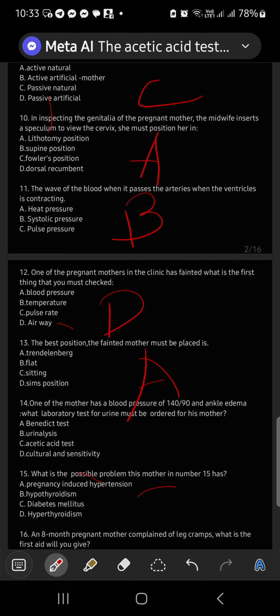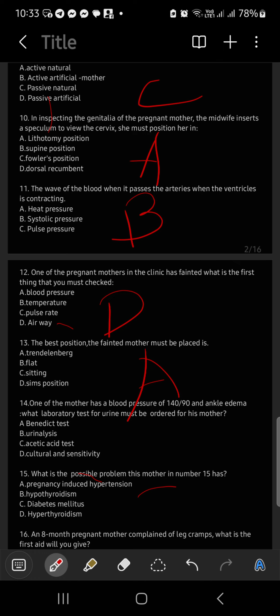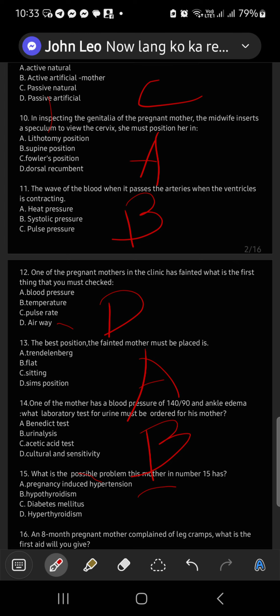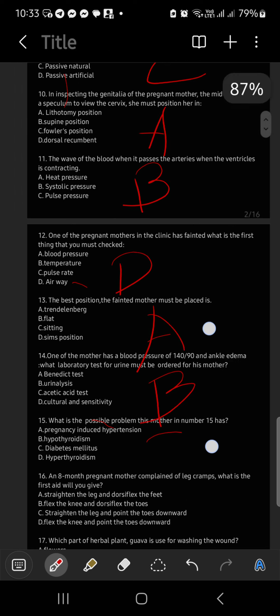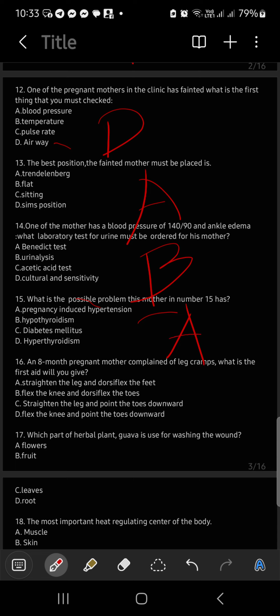At least now, here is the rationale. The best answer for this one is letter B, because your acetic acid test is not a laboratory test. Okay? What is the possible problem for this mother in number 15? Yeah, preeclampsia, PIH, letter A. Very good. Nice one. I love it.